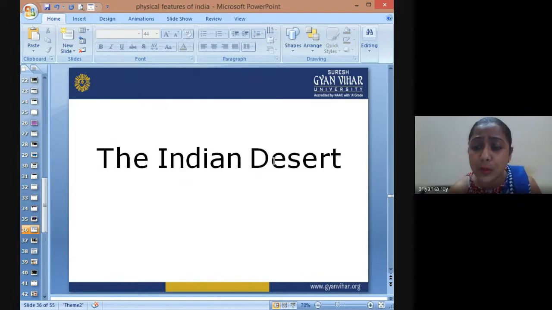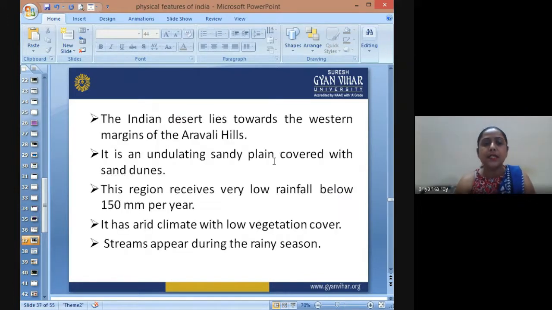Then we come to the western part of our country, which is the Indian desert. The Indian desert lies towards the western margin of the Aravali Hills. So west of the Aravali Hills is the Indian desert. It is an undulating sandy plain covered with sand dunes. This region receives very low rainfall, as low as 150 millimeters per year. So we have a very arid region here with very low rainfall.